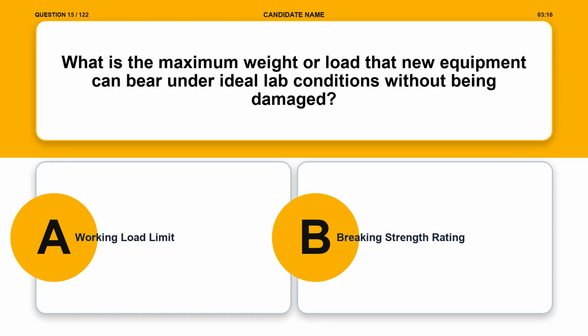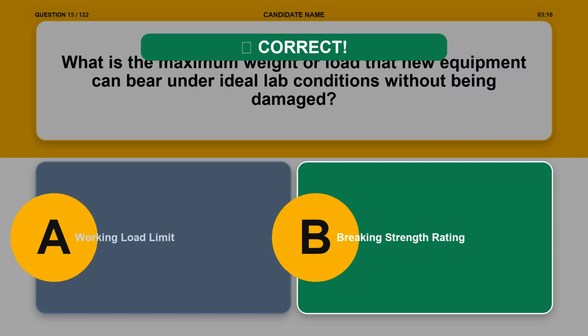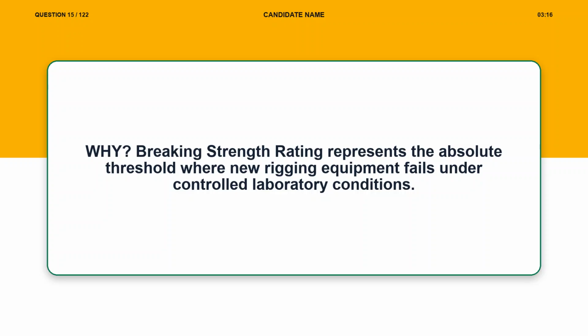Question 15. What is the maximum weight or load that new equipment can bear under ideal lab conditions without being damaged? Option A, working load limit. Option B, braking strength rating. The correct answer is option B, braking strength rating. Explanation. Braking strength rating represents the absolute threshold where new rigging equipment fails under controlled laboratory conditions.